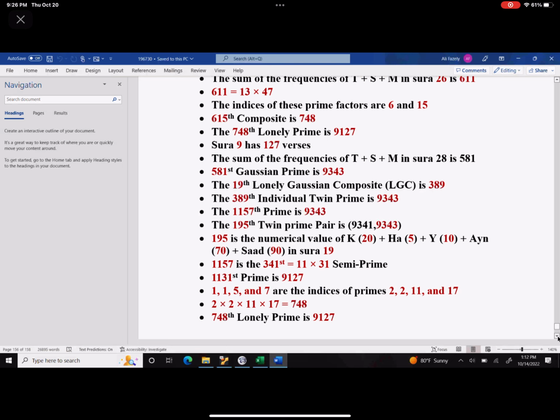And the 748th lonely prime is 9127, as we mentioned up there. Also, the digital sum of 748 adds up to 19: 8 plus 4 is 12, plus 7 is 19. 9127 adds up to 19: 9 plus 1 is 10, plus 2 is 12, plus 7 is 19.